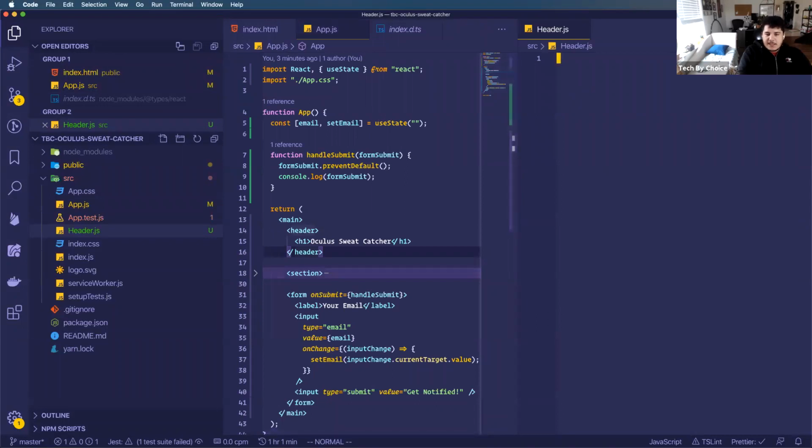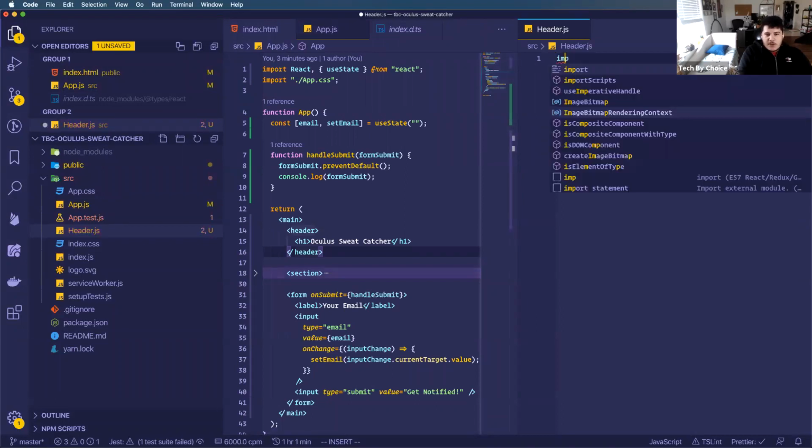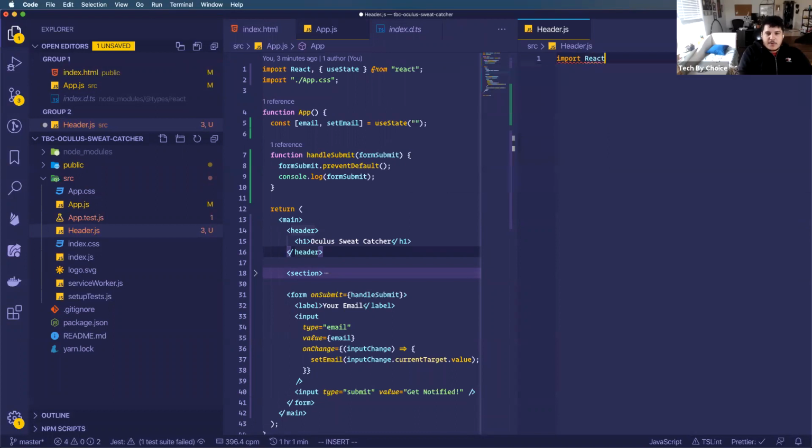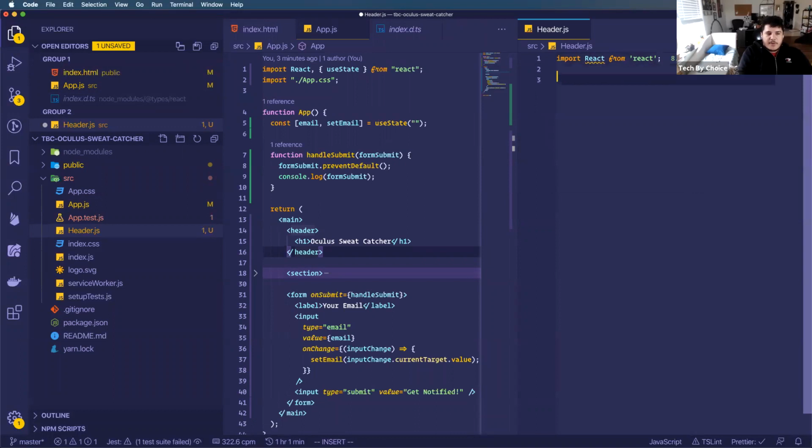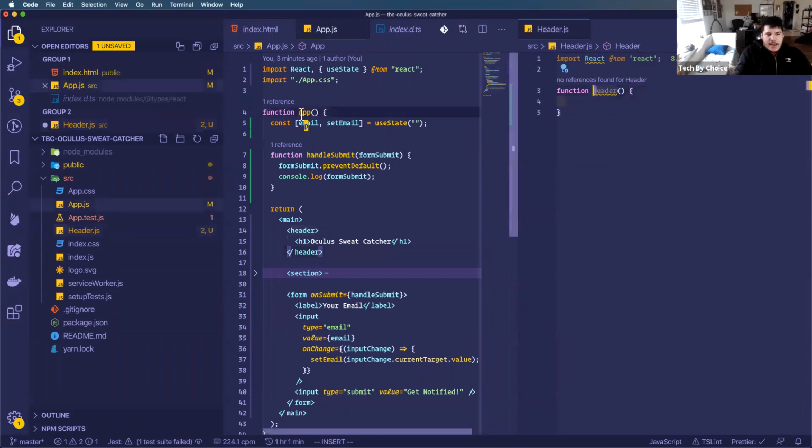And because it's a React component, I need to do what I do with every React component, and it's import React from React at the very top of the file. And now, much like this function app is declared, I'm going to declare a function header. And notice that this is capitalized, much like app is capitalized.